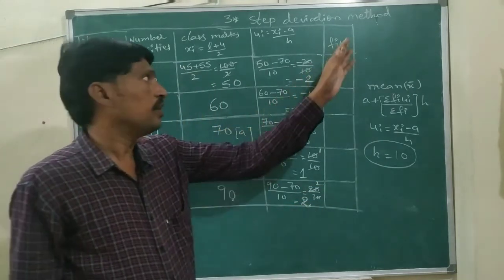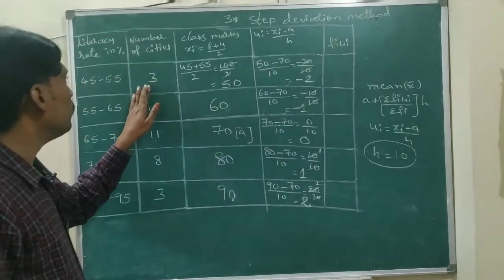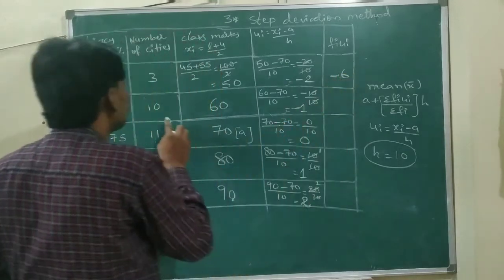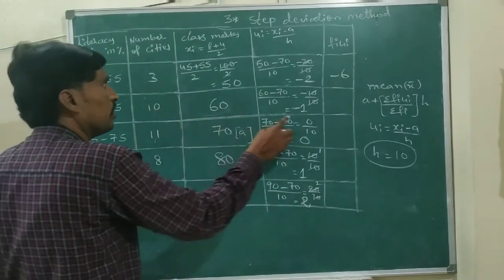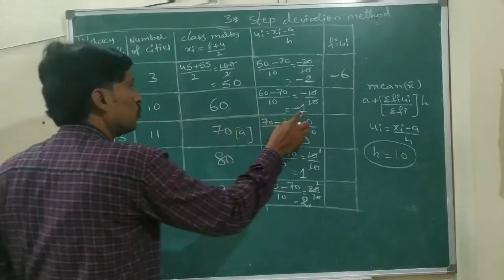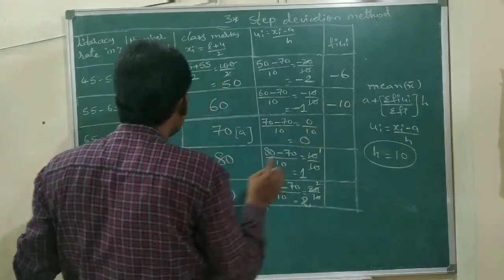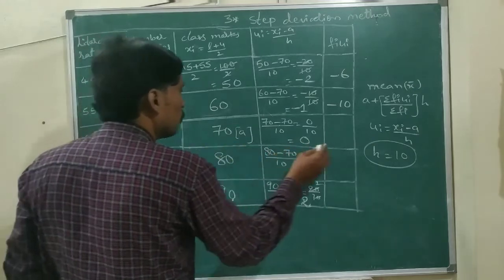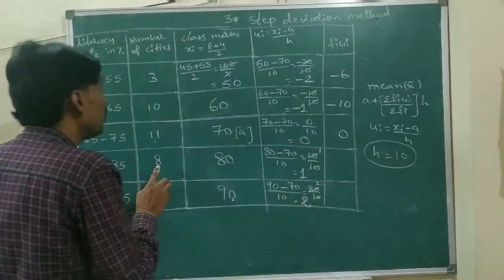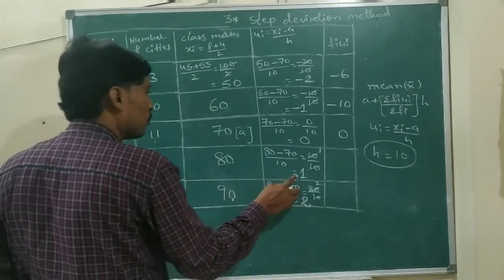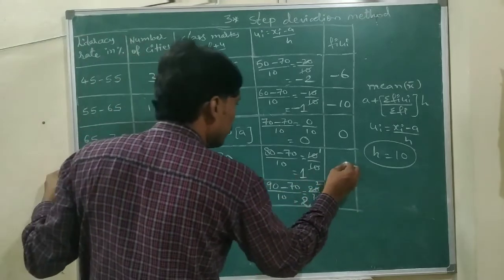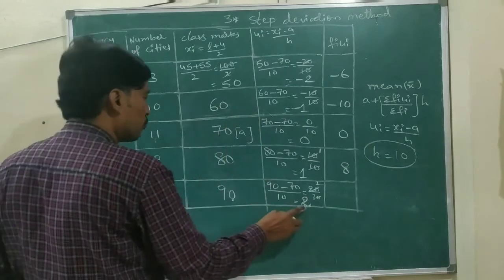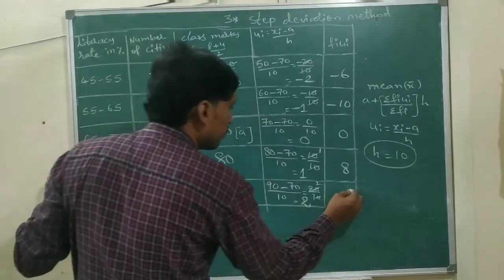Now we need to multiply fi and ui. So fi is 3 into minus 2, which is minus 6. Next fi is 10, ui is minus 1. 10 into minus 1 is minus 10. Fi is 11, ui is 0. 11 into 0 is 0. Fi is 8, ui is 1. 8 into 1 is 8. Fi is 3, ui is 2. 3 into 2 is 6.